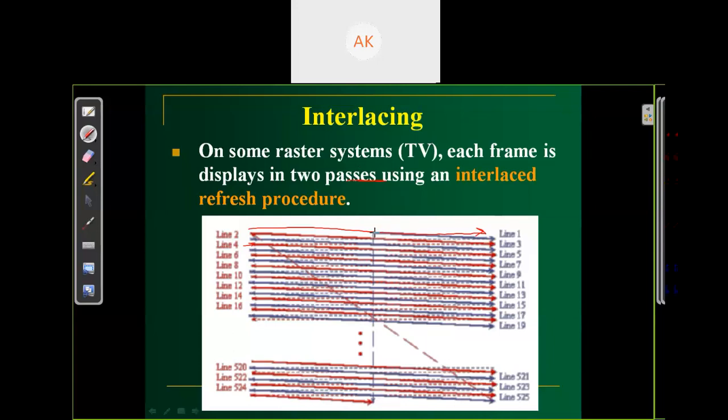Starting from this point, suppose we scan the first line, then the third, then the fifth, then the seventh, up to line number 525, then vertical retrace, then start with the second line, then lines 4, 6, 8, up to 524, completing the whole frame, then vertical retrace, then start the next frame at line number 1, 3. We are scanning the lines alternately.